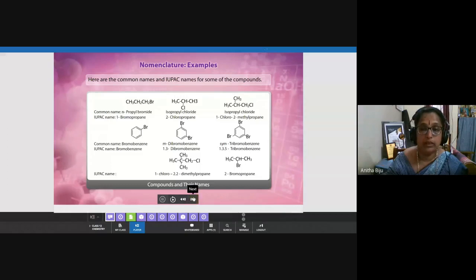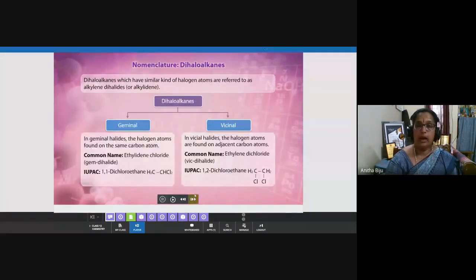Next we will discuss dihaloalkanes. This we will not discuss in detail now, because this is geminal and vicinal. Gem dihalide and vicinal dihalide we know. Geminal means two halogen atoms are present on the same carbon atom. Vicinal means at the vicinity, that is, halogen atoms attached to adjacent carbon atoms. This is geminal and this is vicinal.